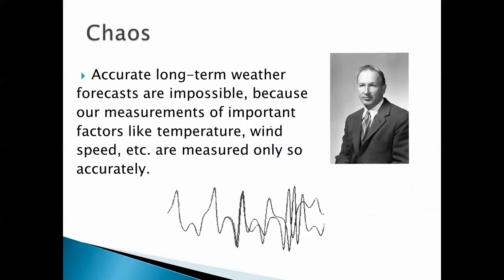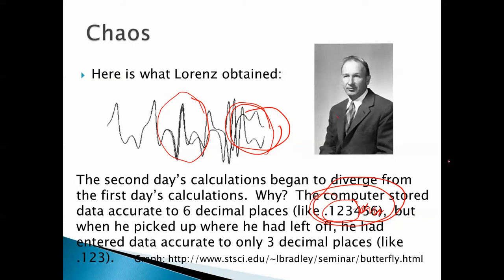Accurate long-term weather forecasts are impossible because our measurements of important factors like temperature, wind speed, etc. are measured only so accurately. We don't measure wind speed accurate to 6 decimal places like this. We don't even measure it accurate to 3 decimal places. But if you lose those decimal places, you just end up with a completely different answer. Because our measurement of temperature and wind speed is not accurate to 6 decimal places, there's no way that we can come up with an accurate 3-week weather forecast. If we're off just by a tiny bit, like if we enter this as the wind speed when the wind speed is really this, we're going to get the wrong answer.